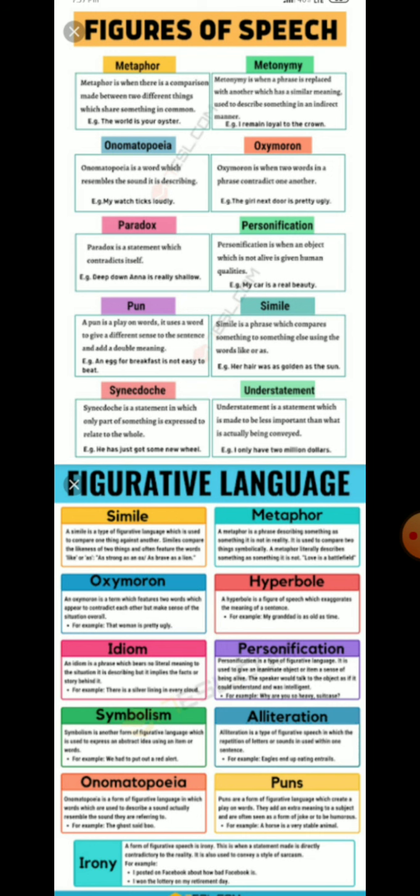The comparison or the description is not explicit, it is implicit. The similarity between two dissimilar objects is suggested and not clearly stated. Here it is not clearly stated as it is clearly stated in simile. Take an example. The camel is the sheep of the desert. So here, camel is one object, the sheep is the other object. Both are very, very much different.